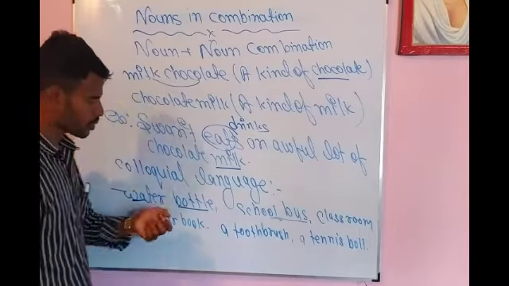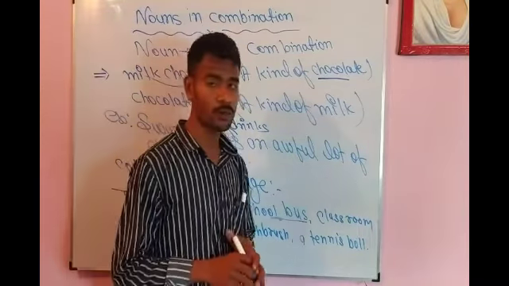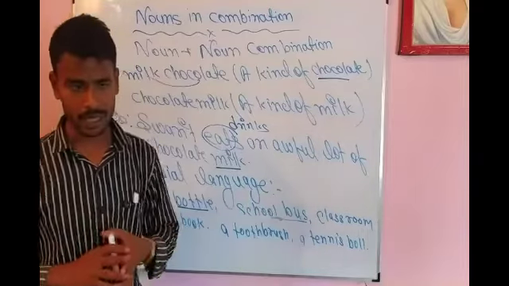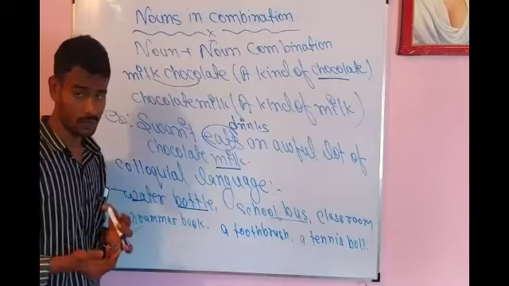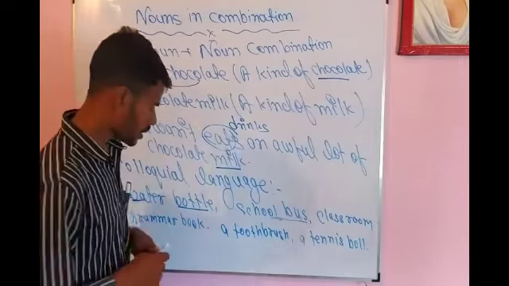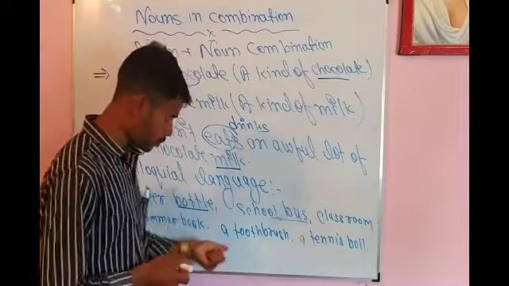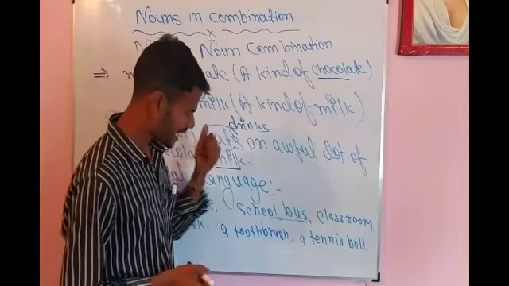We have the next word, a toothbrush. Brush, you might have seen many types of brush are available in the market, but I want to take a toothbrush because I want to brush my teeth. So tooth is also a noun, brush is also a noun. So first, tooth is describing the second noun, that is brush.